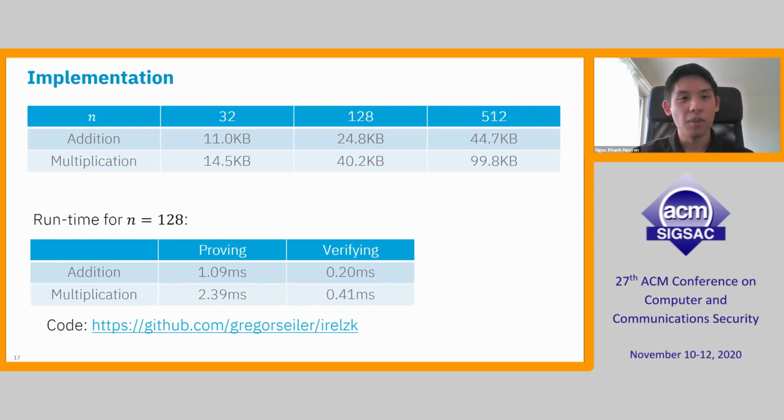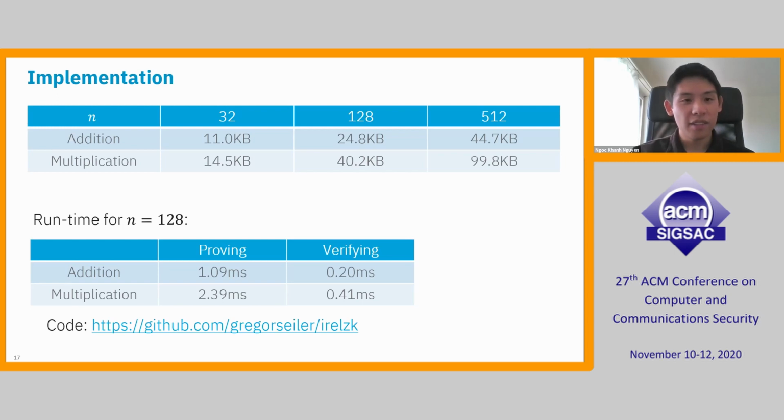Okay, as for the implementation, even for 128-bit integers, we obtain very small sizes. For addition, we have 25 kilobytes, and multiplication is 40 kilobytes. And I think operations on 128-bit integers are enough in real life applications, but obviously we also add sizes for 512-bit integers.